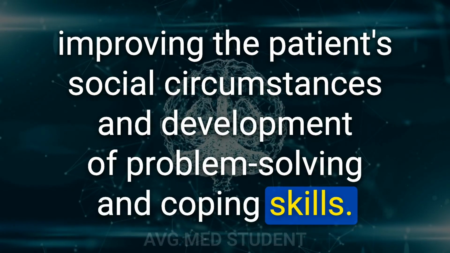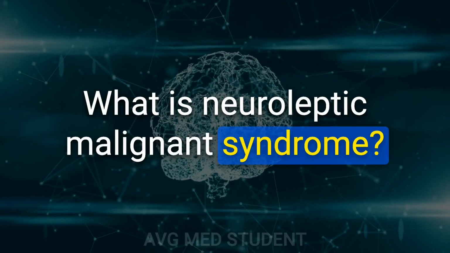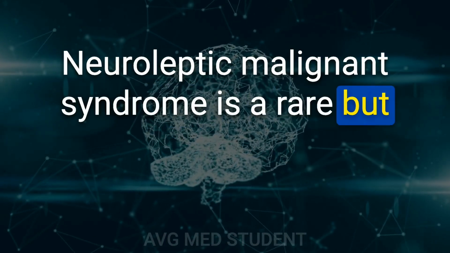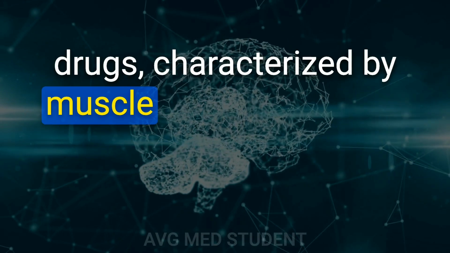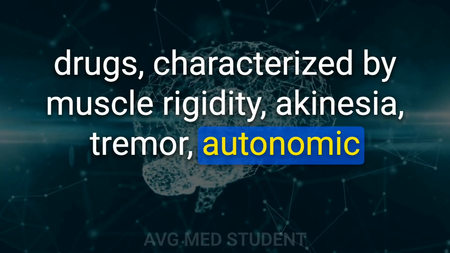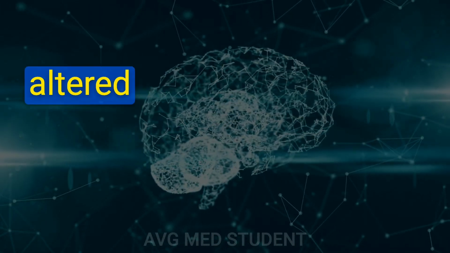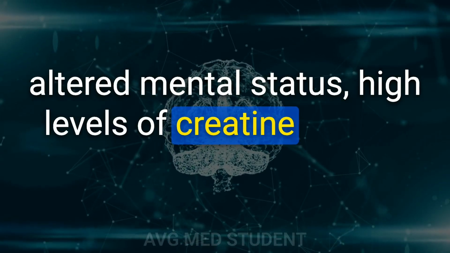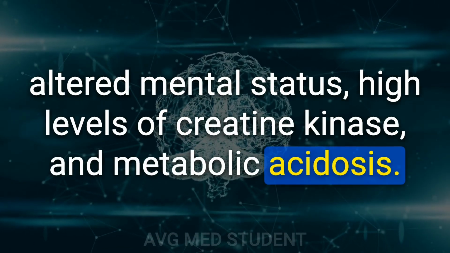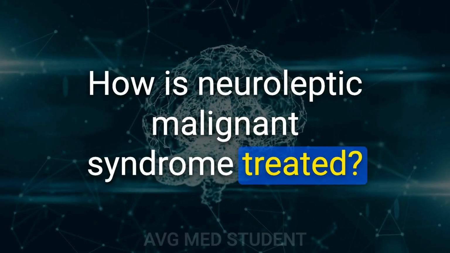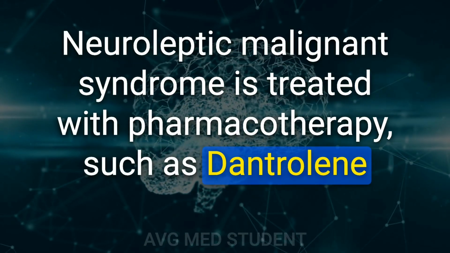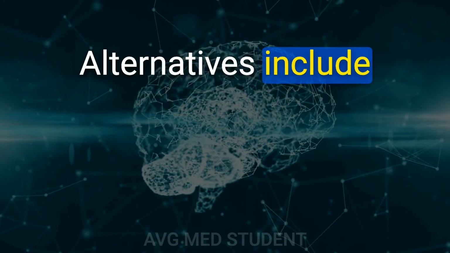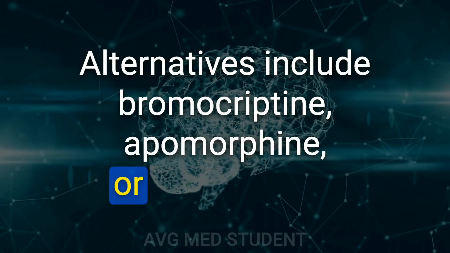What is neuroleptic malignant syndrome? Neuroleptic malignant syndrome is a rare but potentially fatal adverse effect of antipsychotic drugs, characterized by muscle rigidity, akinesia, tremor, autonomic instability, hyperthermia, altered mental status, high levels of creatine kinase, and metabolic acidosis. How is neuroleptic malignant syndrome treated? It is treated with pharmacotherapy, such as dantrolene and benzodiazepines. Alternatives include bromocriptine, apomorphine, or amantadine.